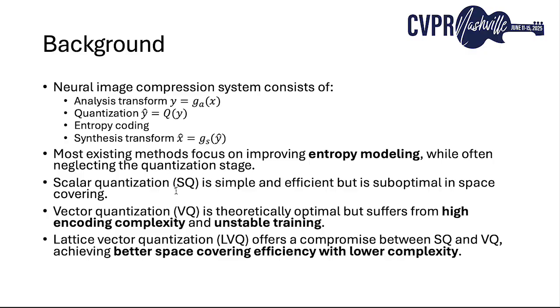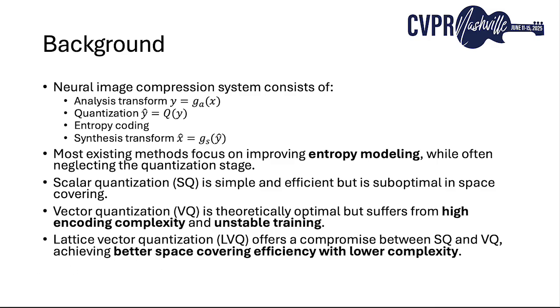Scalar quantization, or SQ, is widely used because of its simplicity. Vector quantization, or VQ, is theoretically optimal, but has high encoding complexity and unstable training. Lattice vector quantization, LVQ, offers a compromise, with better structure than SQ, and much lower complexity than conventional VQ.